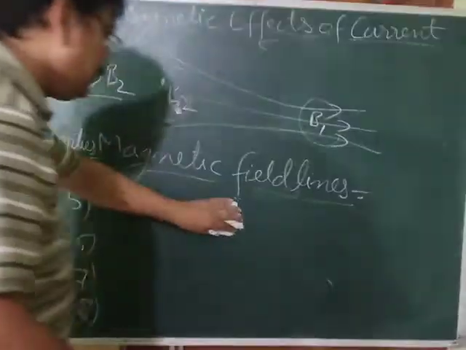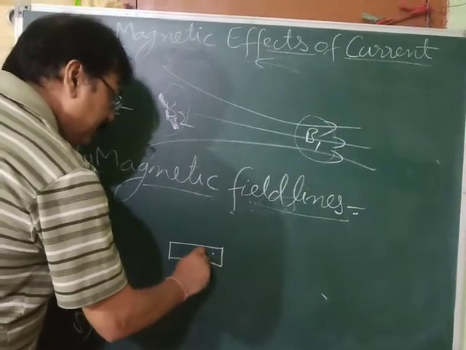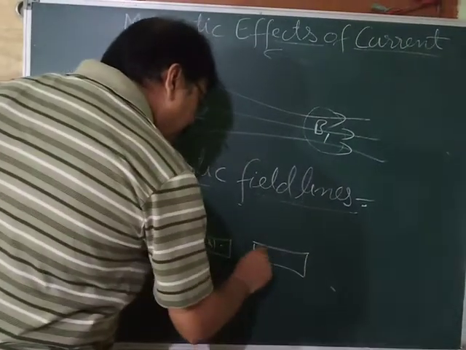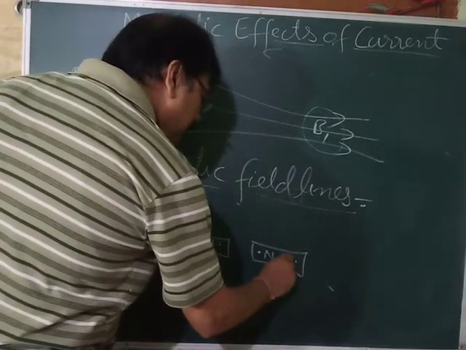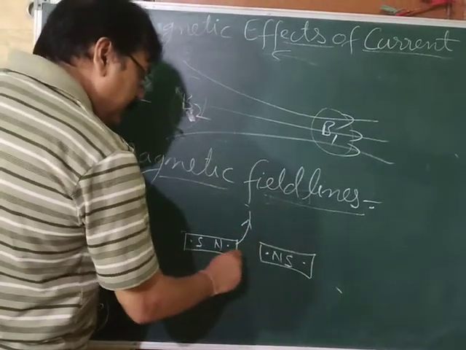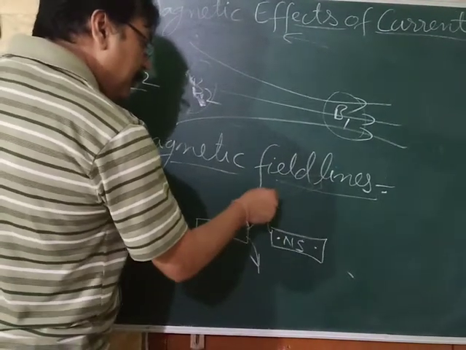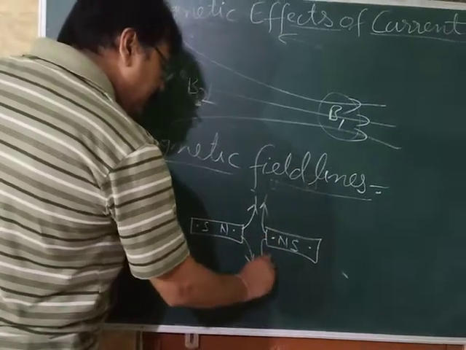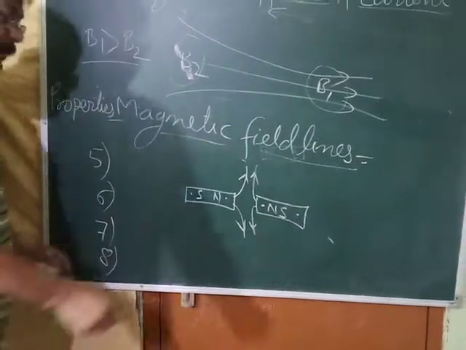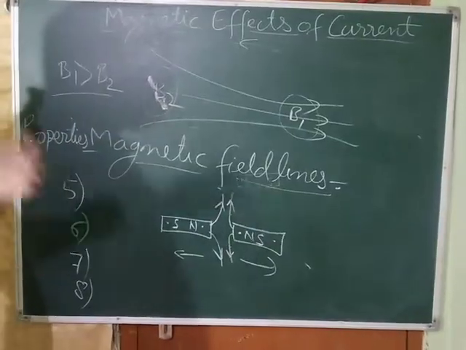See, suppose this is the north pole of a magnet, this is the south pole, and here you have the north pole of another magnet, and here the south pole. What do you feel? The lines will come out of it. Okay, it cannot go to the north pole. They come out from the north pole also. What they will do? If they are exerting pressure on each other, what do we expect? These magnets to move away from each other, and that is repulsion.